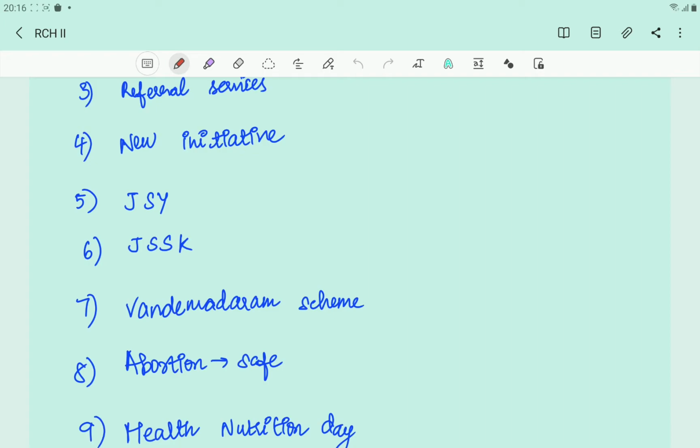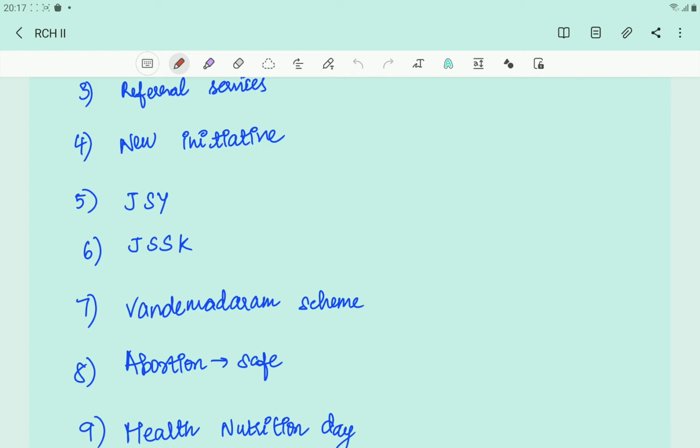In Vande Mataram scheme, MBBS doctors or obstetric practitioners or nursing homes can volunteer, and if they have volunteered, the government will give them iron folic acid, TT, and all those things for free, and they can distribute it to people who come to them for free. And if the pregnant woman who is coming to the Vande Mataram clinic is having any complication, they will refer.